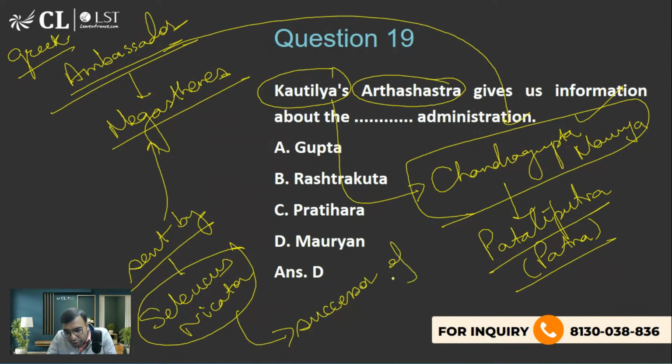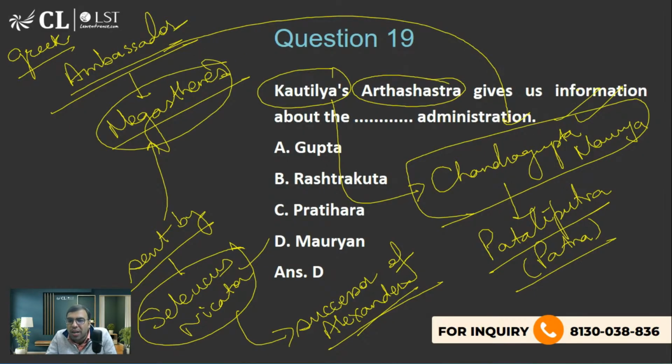Successor of. Yes, MK Nirod, you are also right. Successor of which king? Alexander the Great. Yes. Alexander was also a Greek king. So after Alexander, Seleucus Nicator. Actually, Seleucus Nicator and Ptolemy, those successor थे. So Seleucus Nicator was one of the successors of Alexander, who sent Megasthenes to the court of Chandragupta Maurya.